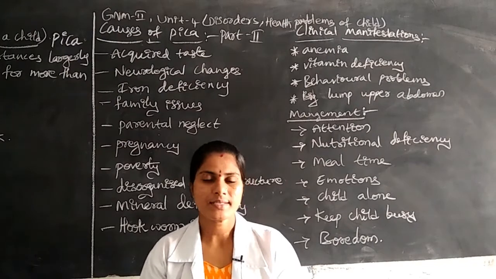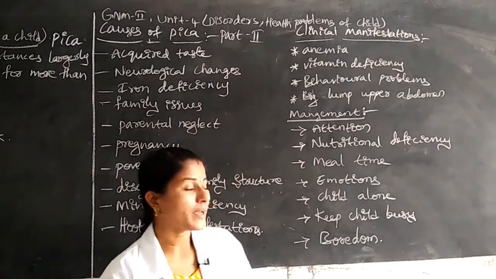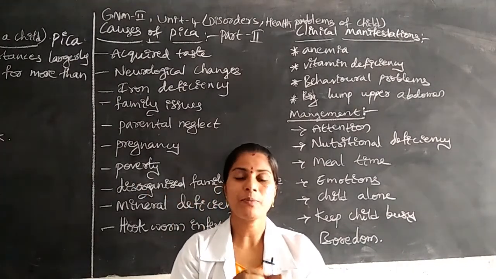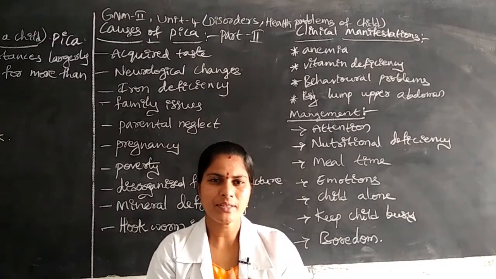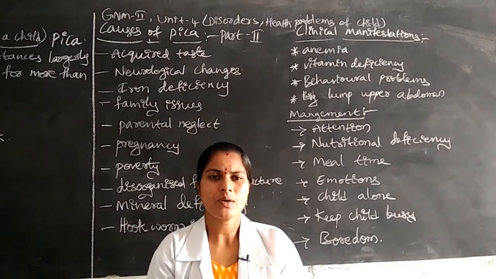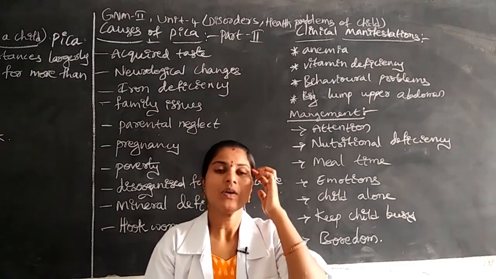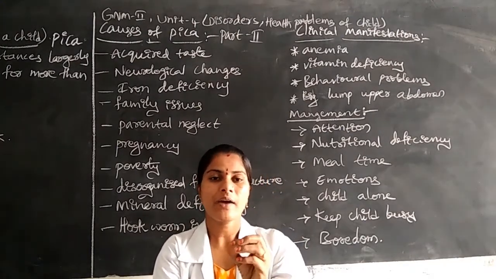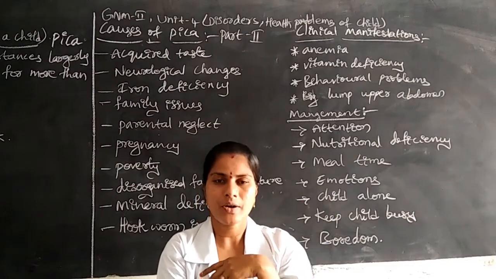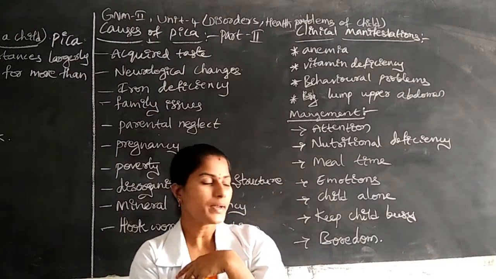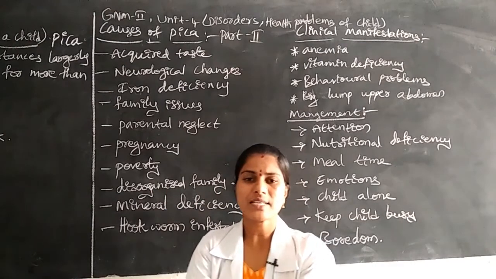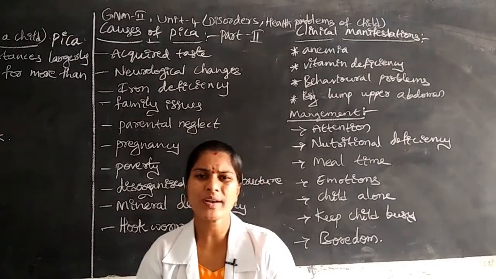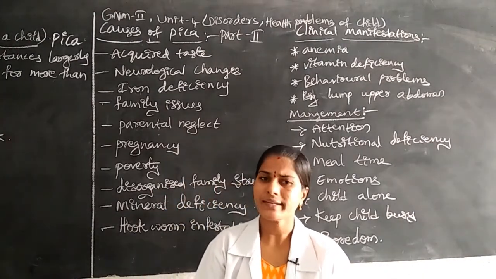Next, being busy means the child is playing with their fingers, with toys, or with siblings or neighbors. When they are busy, their mind has no interest in non-nutritious food. Next, prevent boredom. Once the child has some type of boredom, they want to eat.